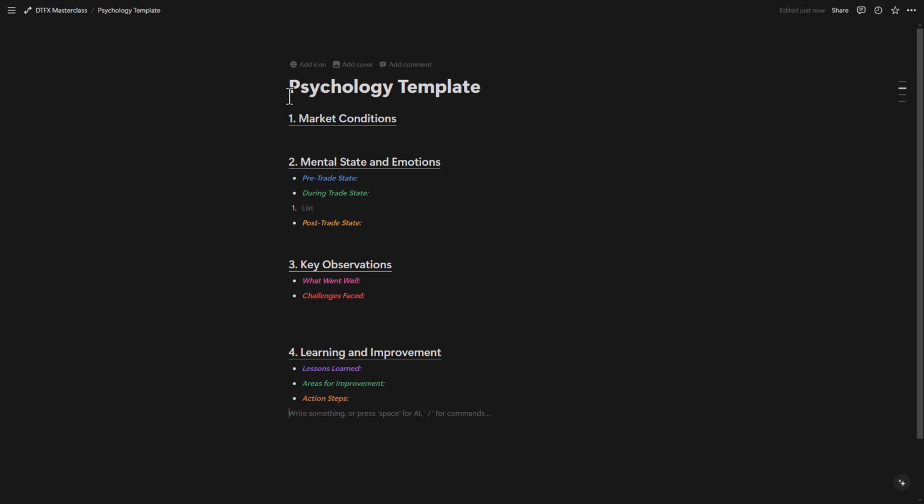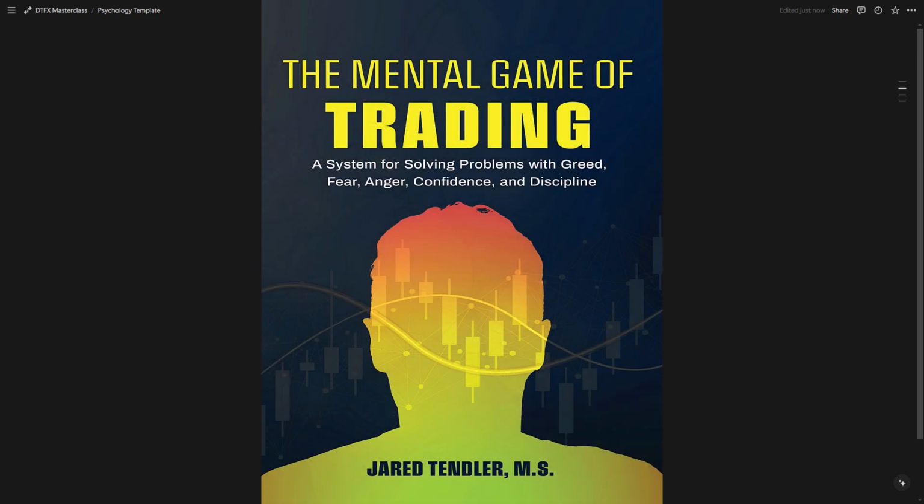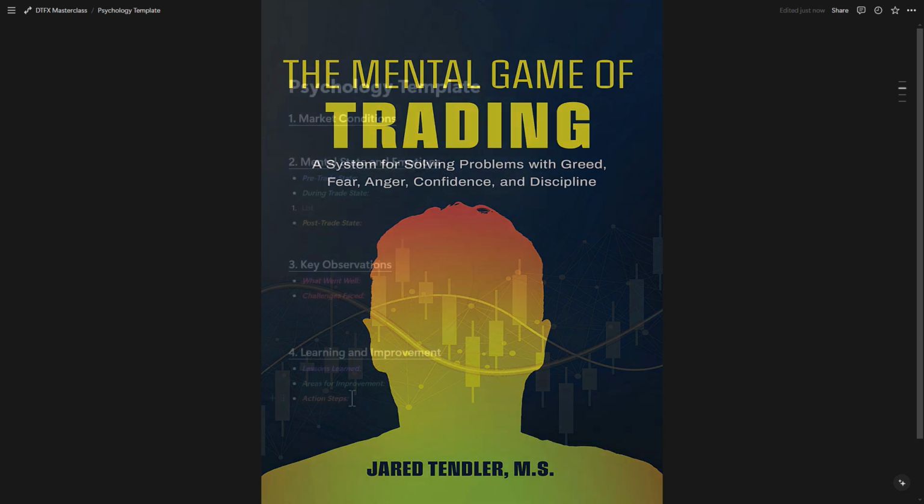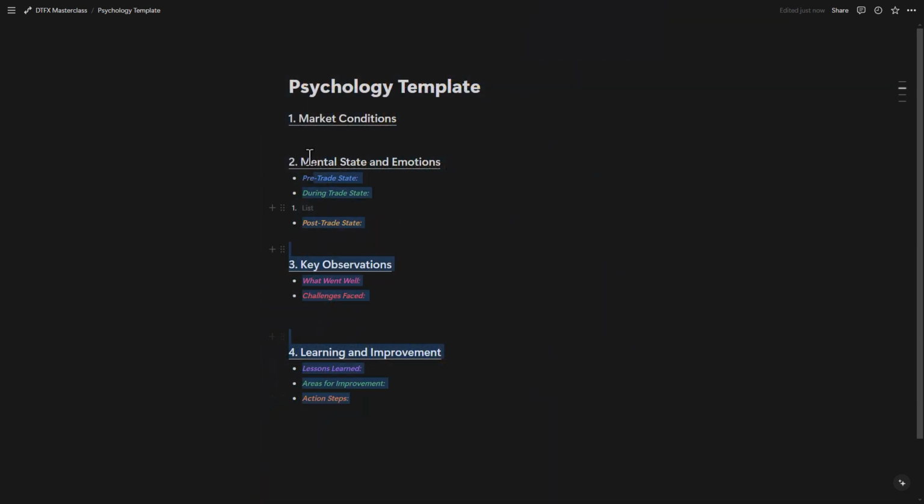This is inspired by the book The Mental Game of Trading, and it is a very, very good book. I strongly recommend you to check it out. This is from chapter 1 and chapter 2, but in the remaining chapters, the author goes deeper into the psychological problems that every trader faces. But this simple one is going to help you a lot. So let's get started explaining each one of these.